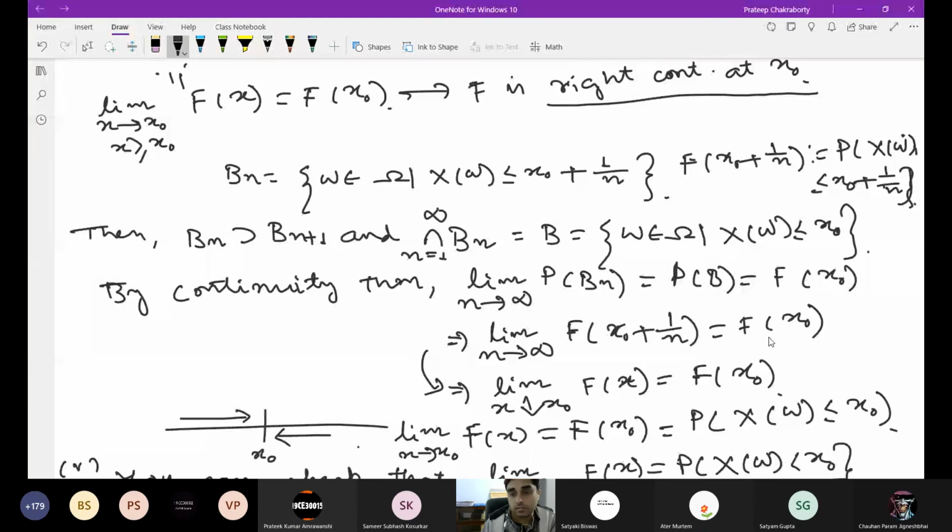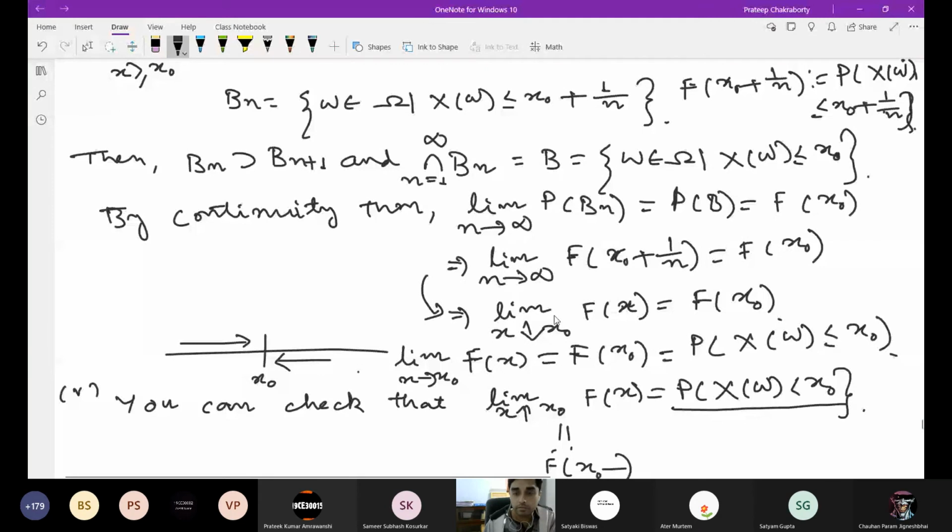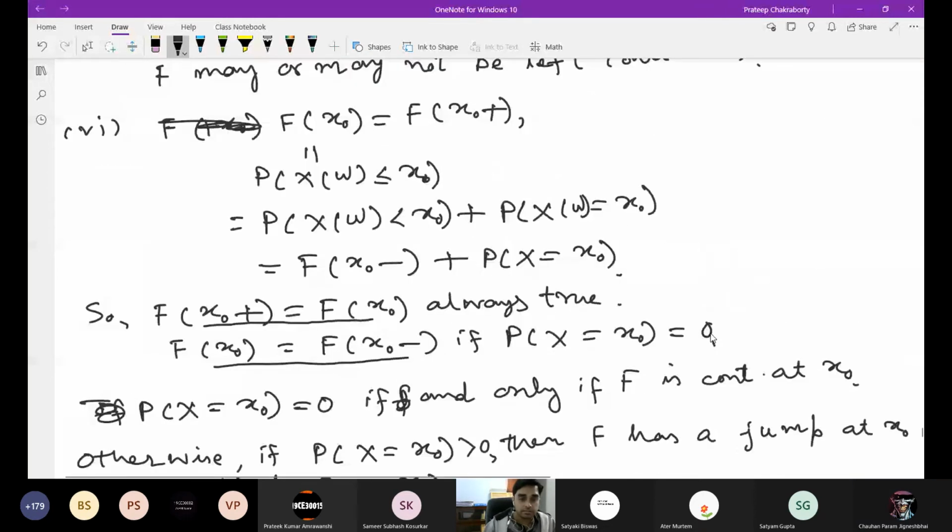This is equal to F(x0), right? I haven't proved this fully, but one can prove, using the property that the function F is non-decreasing, that the right-hand limit of F(x) is F(x0). That means the function F is right continuous at x0. Is it okay? If you have any doubt, you can ask me later also.